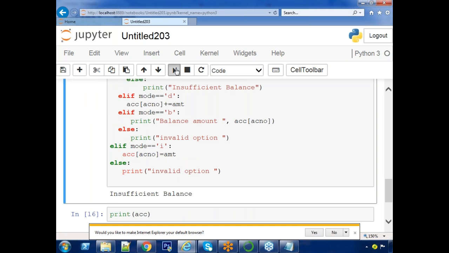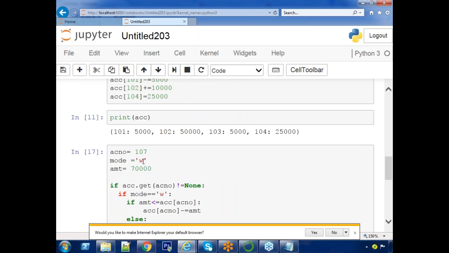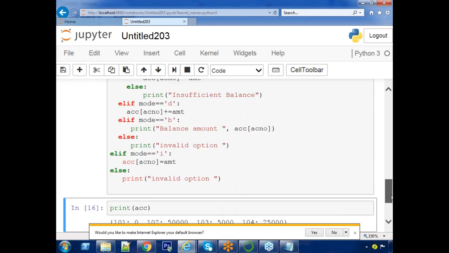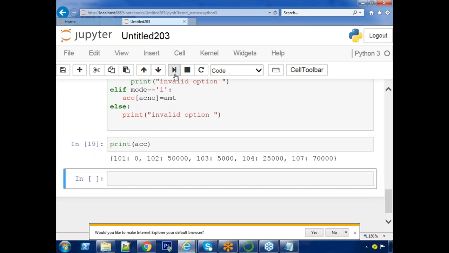Understand? Okay. But this time 107 is trying to open the account. That's why the mode is I. Now run it. Check the latest account information. Was a new pair inserted or not?